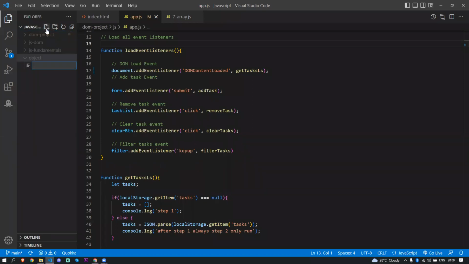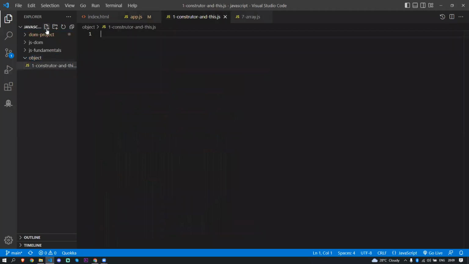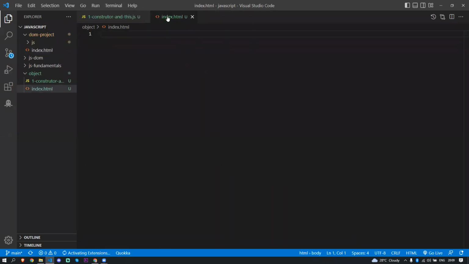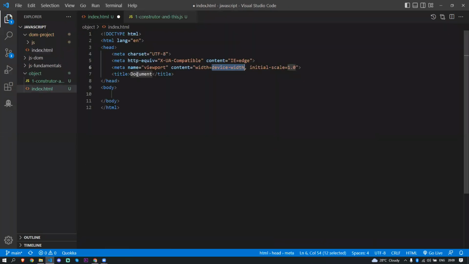Okay, sure. So now the first step is the object constructor and this. One of the main concepts is the this keyword. There is no index here, so I'm going to create an index file also, index.js and index.html. I'll close all these things. Here I'll put some snippet code. This one is object.